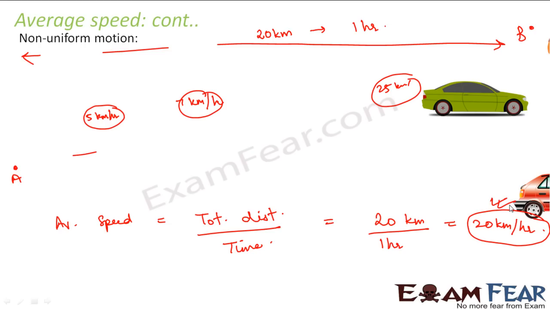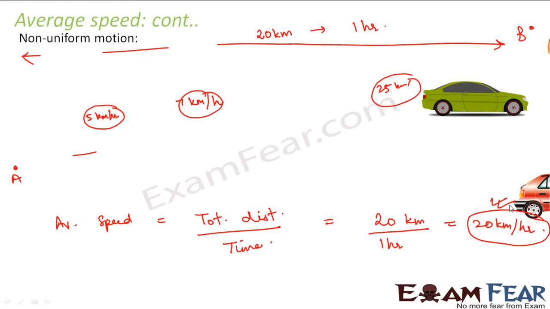Average speed tells us the speed for the entire journey. Maybe the vehicle had different speeds at different instants of time, but the average speed for the whole journey is given by the total distance covered divided by the total time taken.